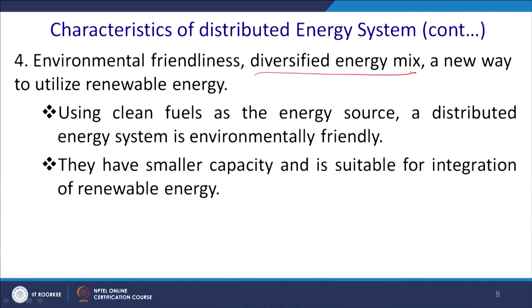Characteristics of the distributed energy system. Environmental friendliness, mostly we are going towards green. We shall use mostly wind, solar and biomass. Diversified energy mix, a new way to utilize renewable energy. Using clean fuel as the energy source, a distributed energy system is environmentally friendly. They have smaller capacity and are suitable for integration with renewable energy sources.